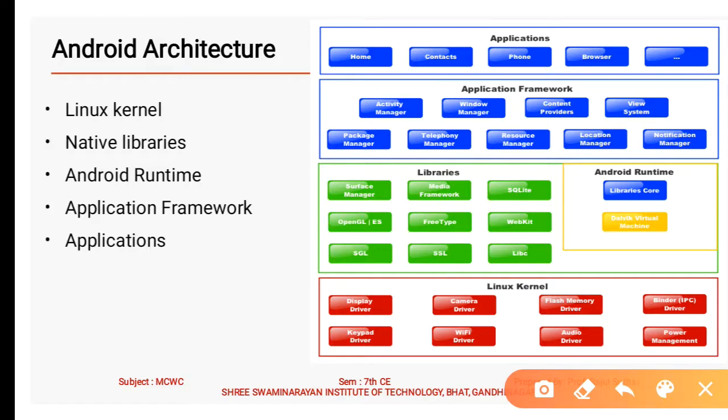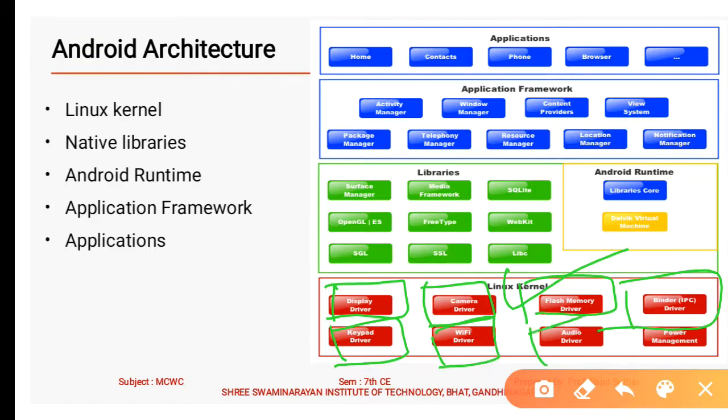So here in the figure of the architecture we are showing the Linux kernel, which uses the display driver, camera driver, then flash memory driver, then IPC driver, interprocess communication binder. It also uses the keypad driver, Wi-Fi as well as audio driver, and the main functionality for power management.